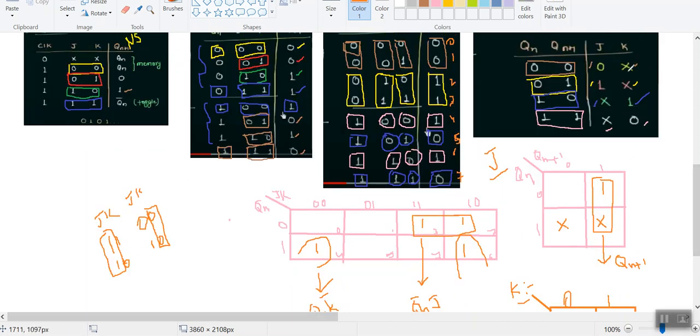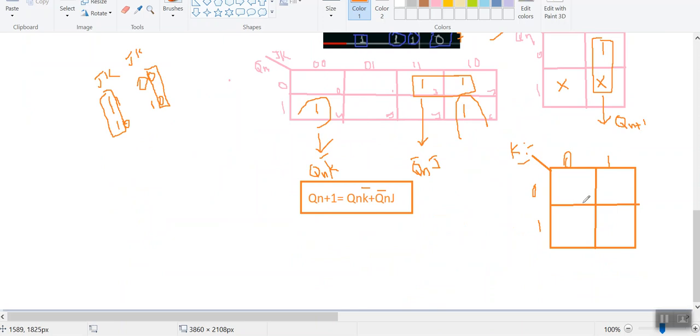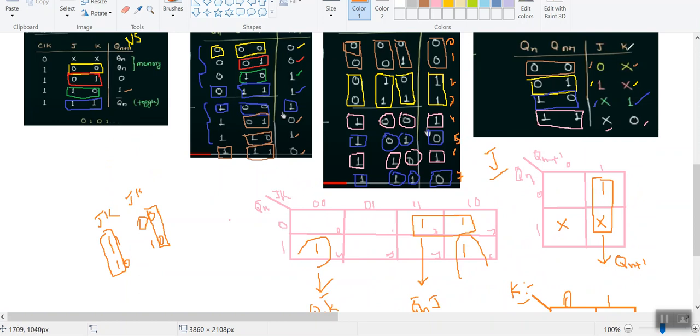From the truth table we can understand that the K value at 0 is don't care, 1 is don't care, 2 has value 1, and 3 has value 0. From the particular column we derived already for J, we got the expression J is equal to Qn plus 1.